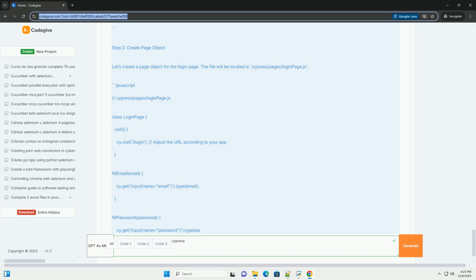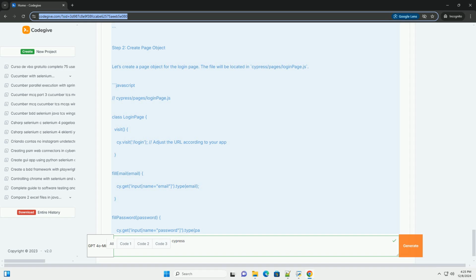It should login successfully with valid credentials: loginPage.fillEmail('user@example.com'), loginPage.fillPassword('123'), loginPage.submit(). Add assertions to verify successful login, for example check the URL or the presence of a logout button. cy.url().should('include', '/dashboard'), adjust according to your app.